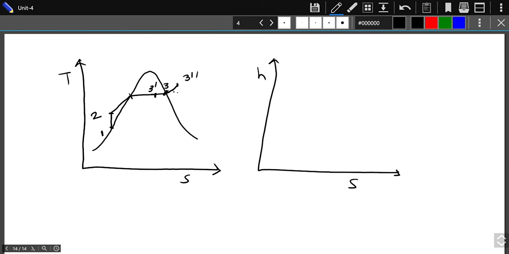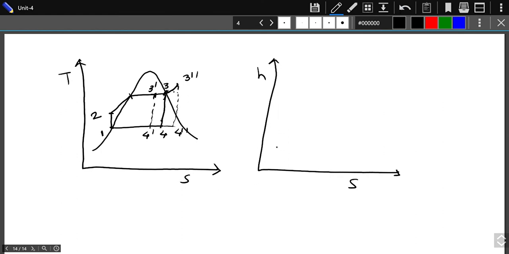Whatever the conditions of the boiler, that is where point 3 will lie. The preferable one is the 3 double dash point, but all boilers may not have superheaters, so you can consider the basic cycle as 1, 2, 3 and 4. If it is 3 dash, then point 4 will lie at 4 dash, and if it is 3 double dash, then it will lie at 4 double dash. So there are three possibilities of getting steam from the boilers, meaning you will have three different Rankine cycles.